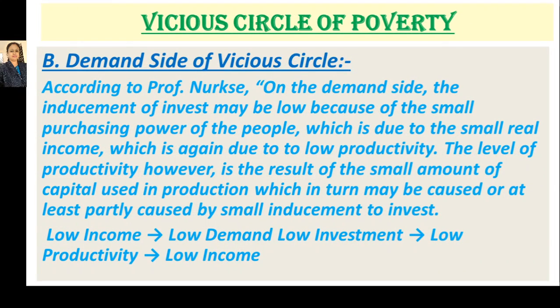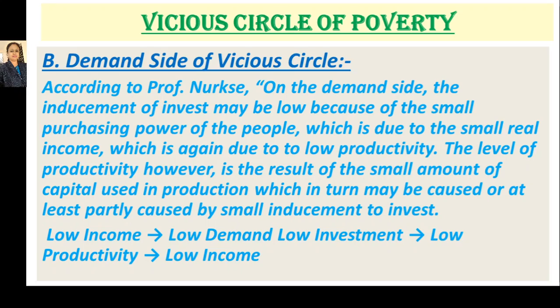Now, the vicious circle of poverty, demand side. According to Professor Nurkse, on the demand side, the inducement to invest may be low because of the small purchasing power of the people.